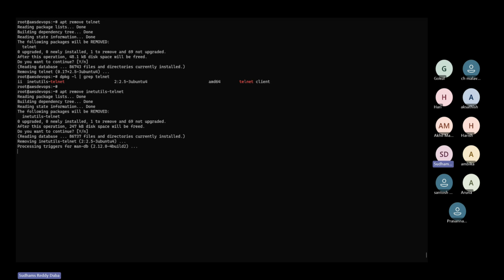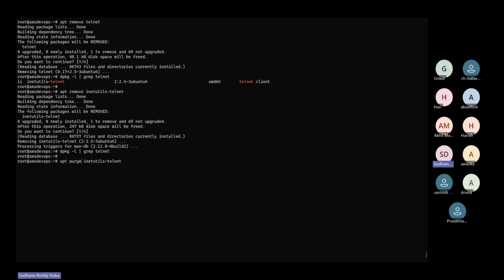I'll give enter. Now, even that particular package got removed. But sometimes this particular package may not get removed, or it will get removed, but configuration files are still available of that particular package. So if you want to remove the configuration files along with the package, it is better we use purge. Instead of using remove, I would recommend to use purge.